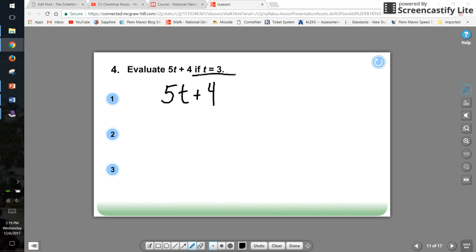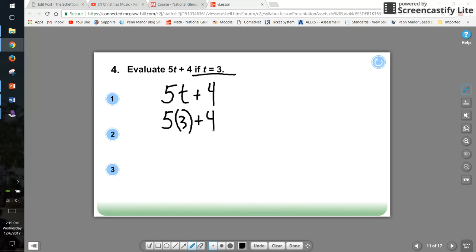And to me, this is kind of like breaking a code. The t in this case is a 3. It could be any other number in the future, but right now, since we're substituting t for 3, let's rewrite: 5 times (3), and I put it in parentheses, and I'll show you in a second what that means, plus 4.